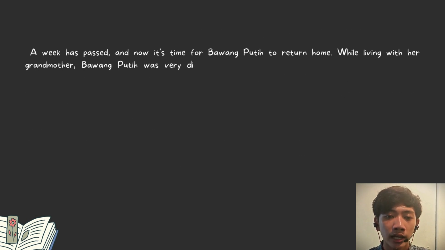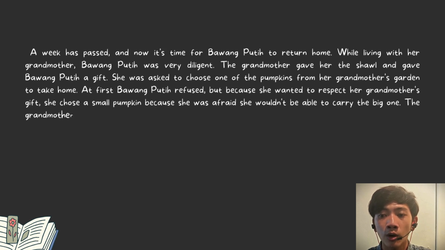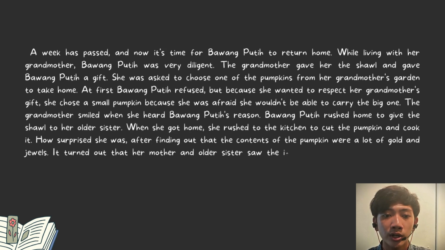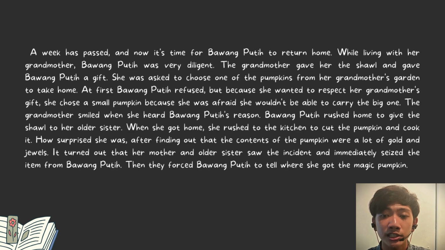A week has passed, and now it's time for Bawang Putih to return home. While living with her grandmother, Bawang Putih was very diligent. The grandmother gave her a gift. She was asked to choose one of the pumpkins from her grandmother's garden to take home. At first, Bawang Putih refused, but because she wanted to respect her grandmother's gift, she chose a small pumpkin because she was afraid she wouldn't be able to carry the big one.